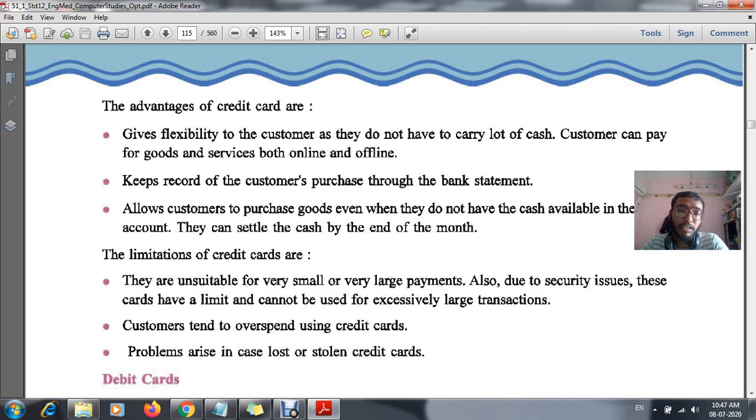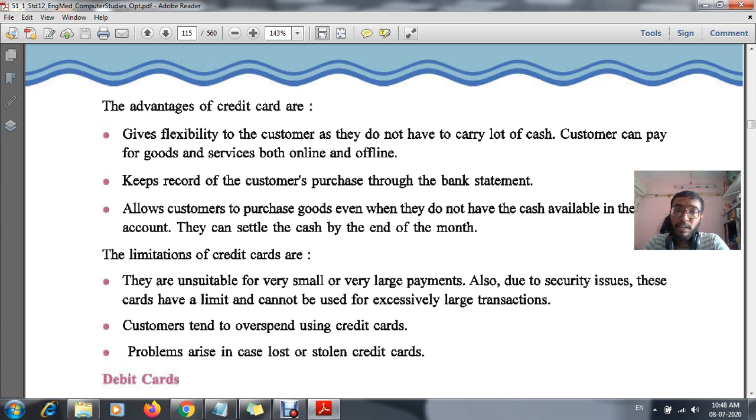The third one is that it allows customers to purchase goods even if they do not have cash available in the bank. As I told you before, given the example, suppose I have a credit limit of 50,000, that means up to 50,000 I can buy. Whether now, in my bank I have just 5,000 or 2,000 or nothing else. Even if the amount is zero, you can still buy that particular commodity by using the credit card. This is the third advantage.